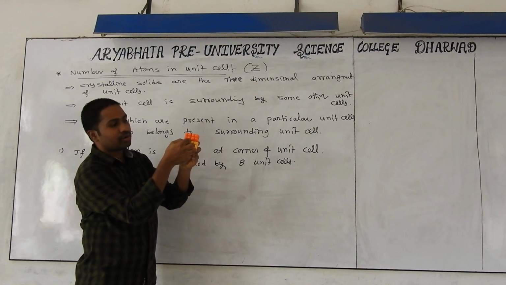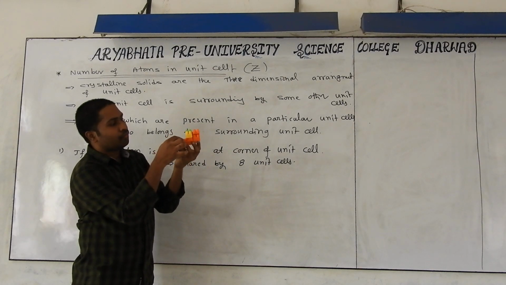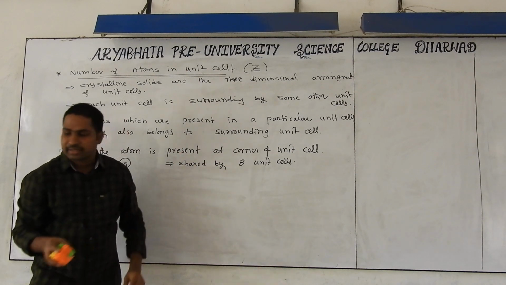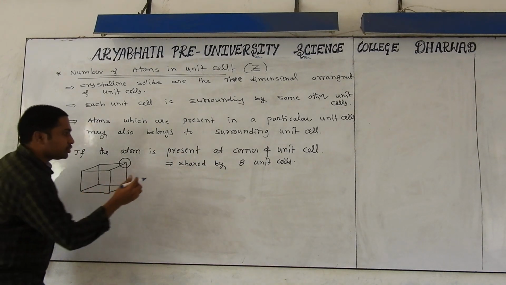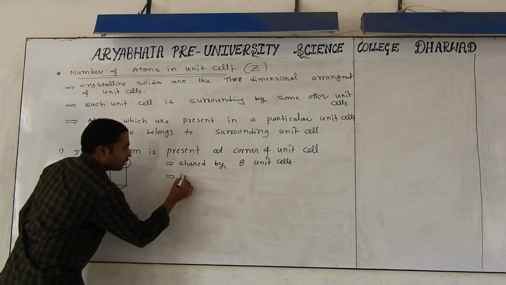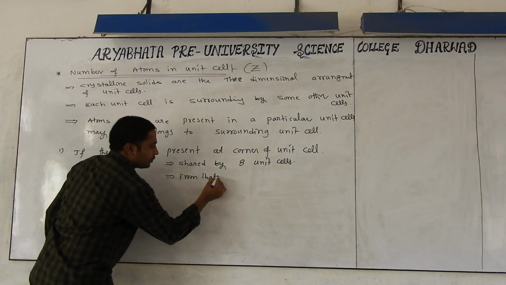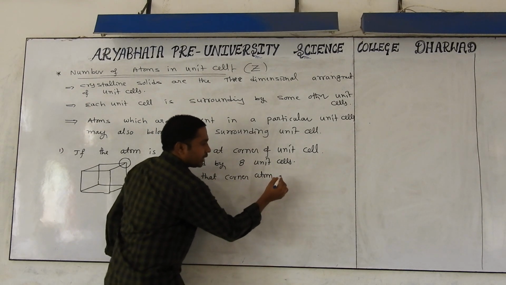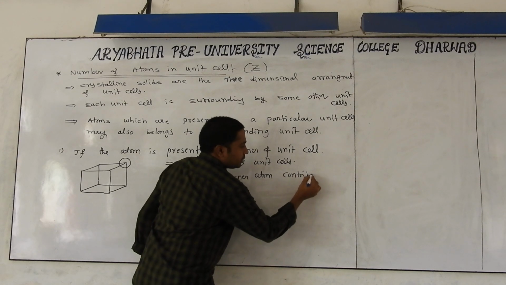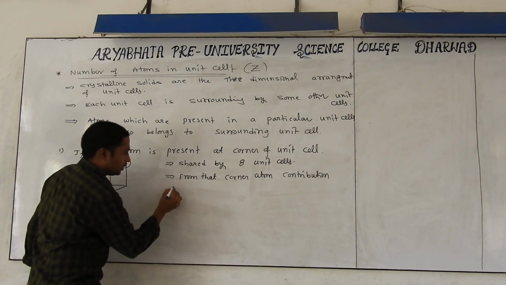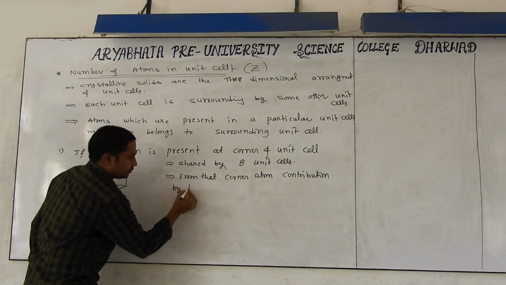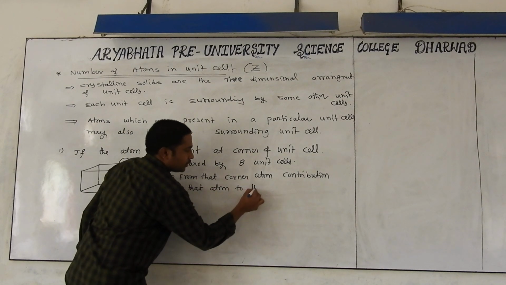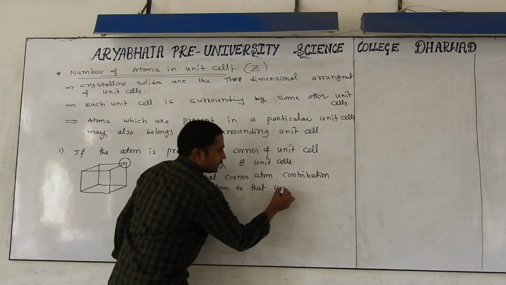In the first layer, whatever corner atom you are taking, in the first layer 4 are coming, in the next layer 4 are coming together. The corner atom is common for how many unit cells? 8 unit cells. Now my question, the contribution by that atom to that particular unit cell is how much?